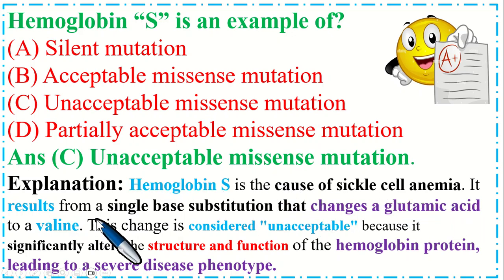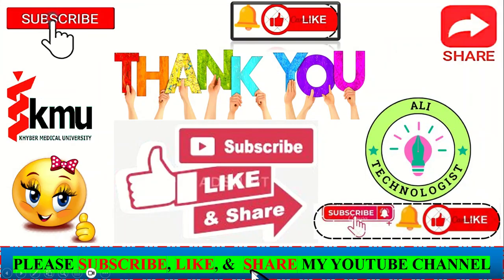It results from a single base substitution that changes a glutamic acid to valine. This change is considered unacceptable because it significantly alters the structure and function of the hemoglobin protein, leading to a severe disease phenotype. Thank you for watching my videos.